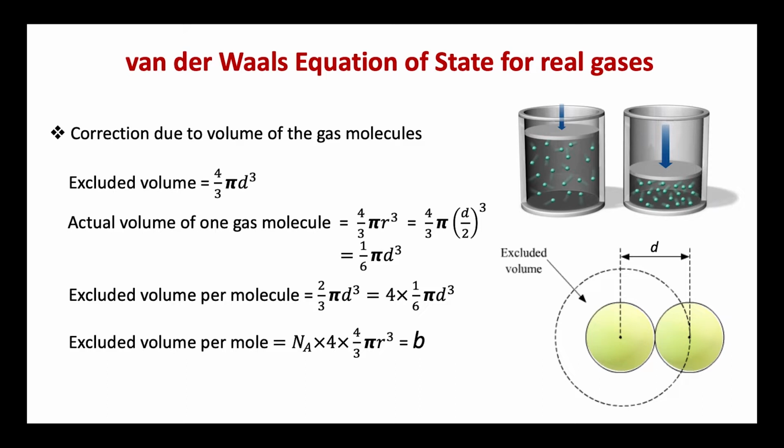The excluded volume per mole of the gas would then be N_A into 4 by 3 pi r cube, where N_A is the Avogadro's number, and which can be taken as equal to the correction factor b. The compressible volume per mole of the gas would thus be V minus b. If volume V of the gas contains n moles, then the excluded volume would be nb. Hence, the ideal volume which is compressible would be V minus nb. The factor b per mole is also known as co-volume. So, van der Waals included this correction term to volume and modified V to V minus b.